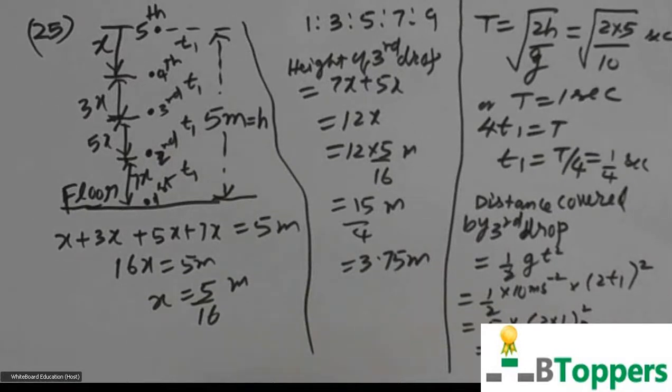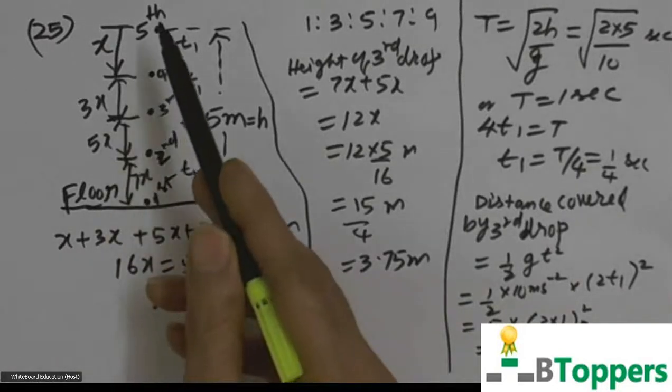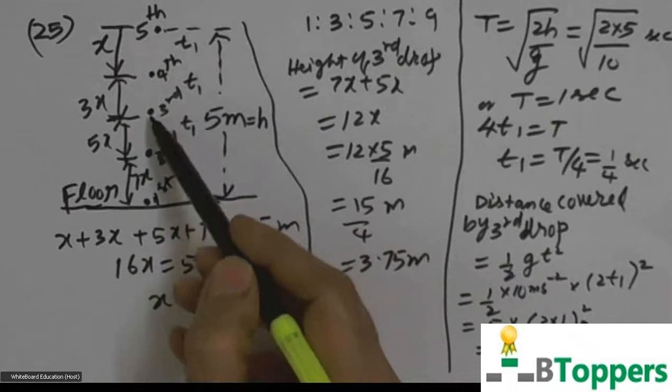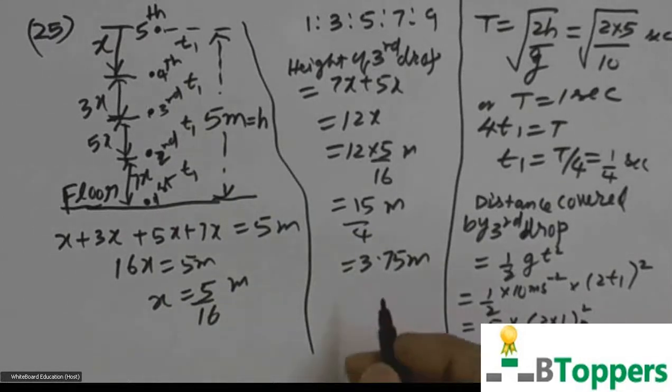So the height of the third drop above the floor will be 5 minus 1.25 meters. 1.25 meter is the distance covered by the third drop, that is the distance from the tap up to here. So the height of the third drop above the floor will be h minus 1.25 meter. That will be 5 meter minus 1.25 meter. That comes out to be 3.75 meter. You can arrive at the same answer.